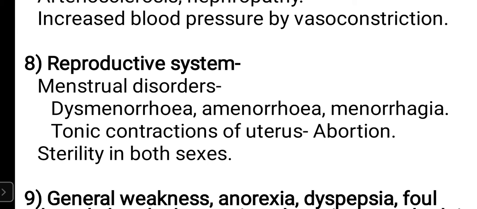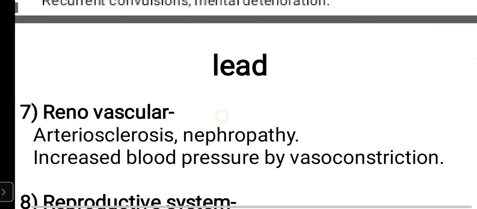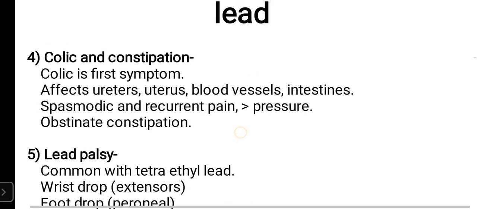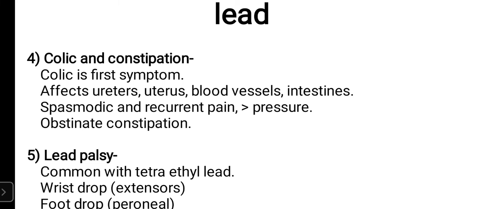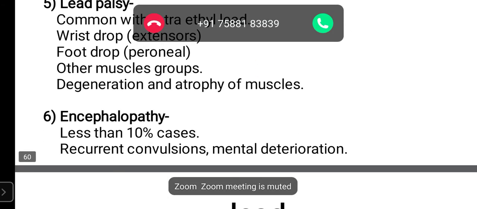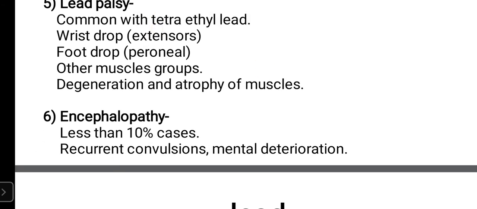Here we have seen how it affects: colic and spasmodic contraction affecting the uterus.